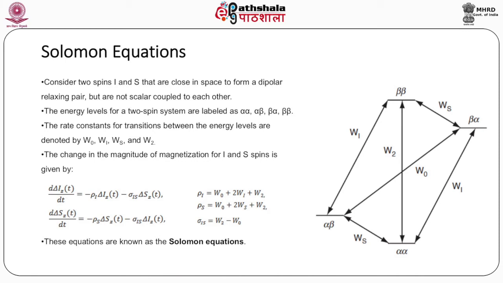And these equations are known as the Solomon equations, in which rho I is equal to omega 0 plus 2 omega I plus omega 2, rho S is equal to omega 0 plus 2 omega S plus omega 2, and sigma IS is equal to omega 2 minus omega 0.